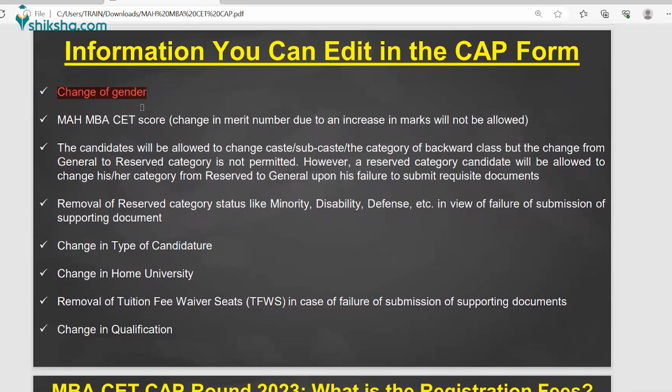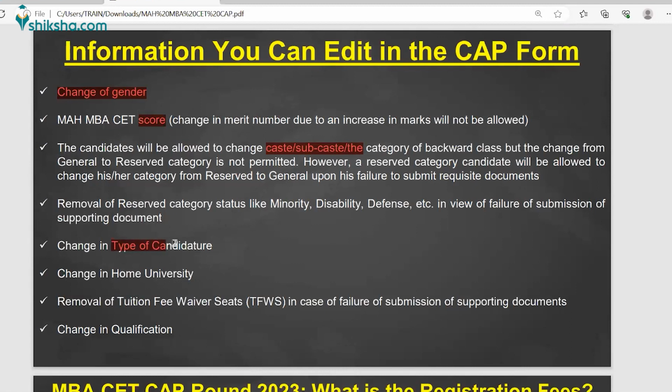You can edit your score, the Maharashtra CET score. You can change your caste, subcaste, etc. You can also remove reserved category status, minority, disability, etc. So all these things can be modified.